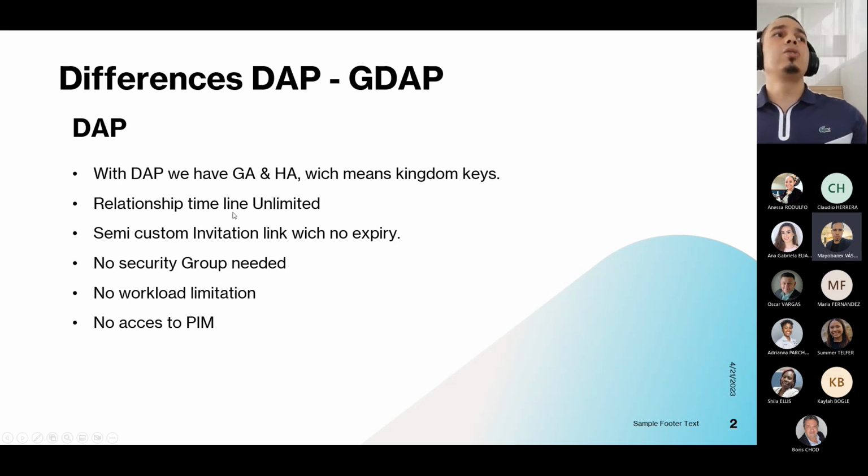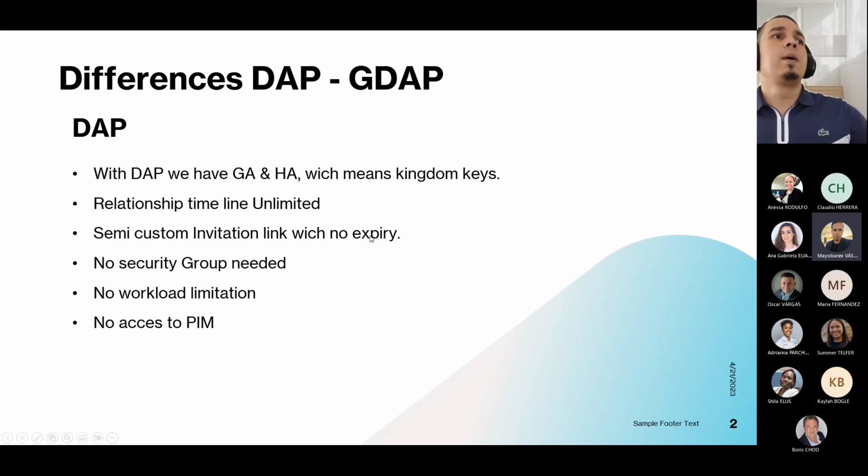The relationship link has an unlimited timeline. As I mentioned, we have different relationship links depending on the reseller. Every reseller has a different one, and it doesn't expire. If I have had that relationship link since 2019, for example, I can keep sending it to every customer and they can accept it. I will show you something about the relationship link that is good to know in the next slide.